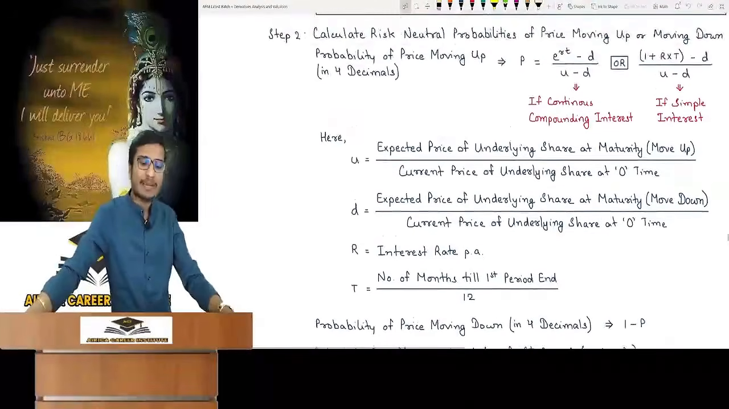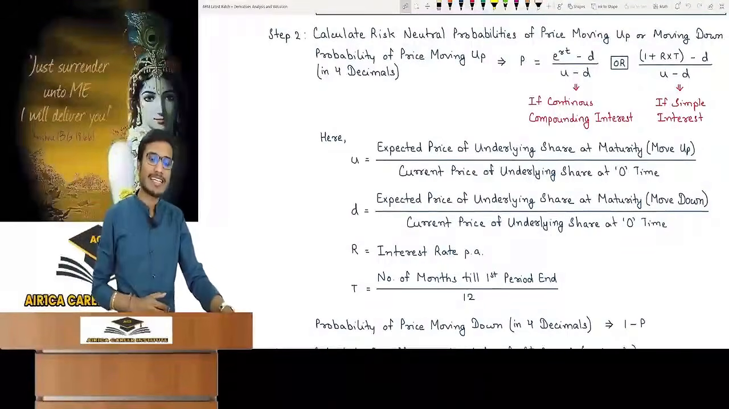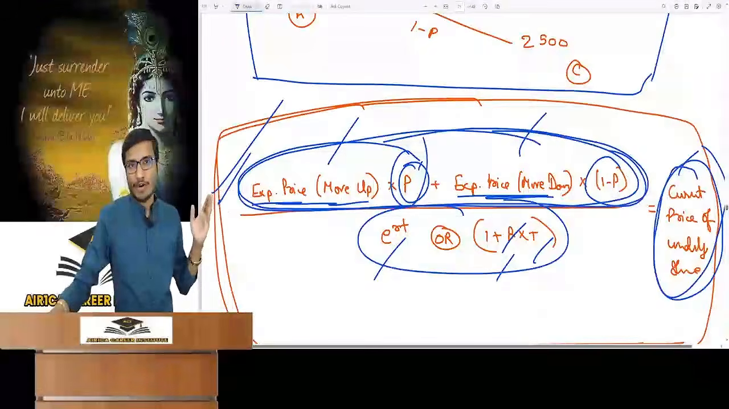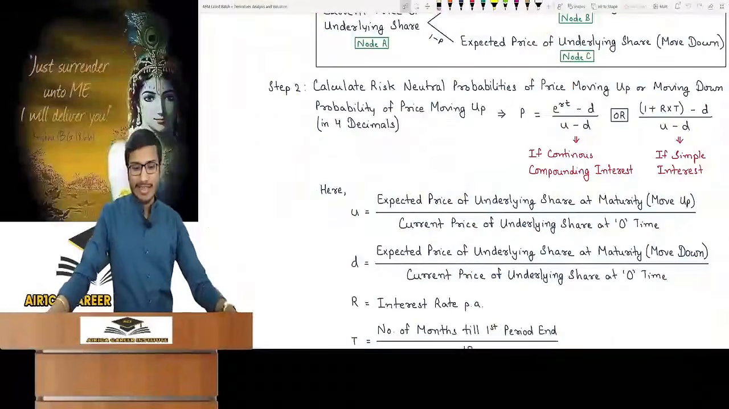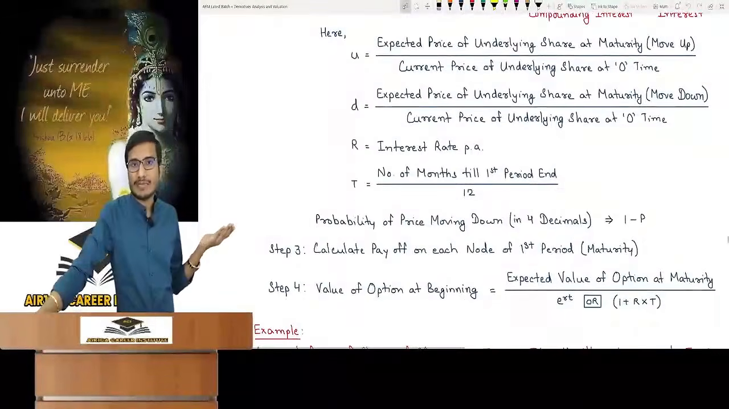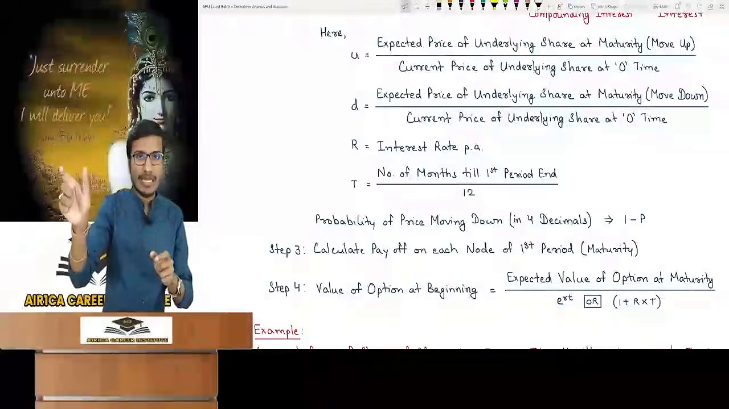R means the interest rate per annum, and T means the number of months till the first period end, meaning maturity divided by 12. This will be your probability, and you can calculate it by this if you want. This would be the move up probability, and the move down probability is 1 minus P, so here you got the probabilities and prices on maturity.